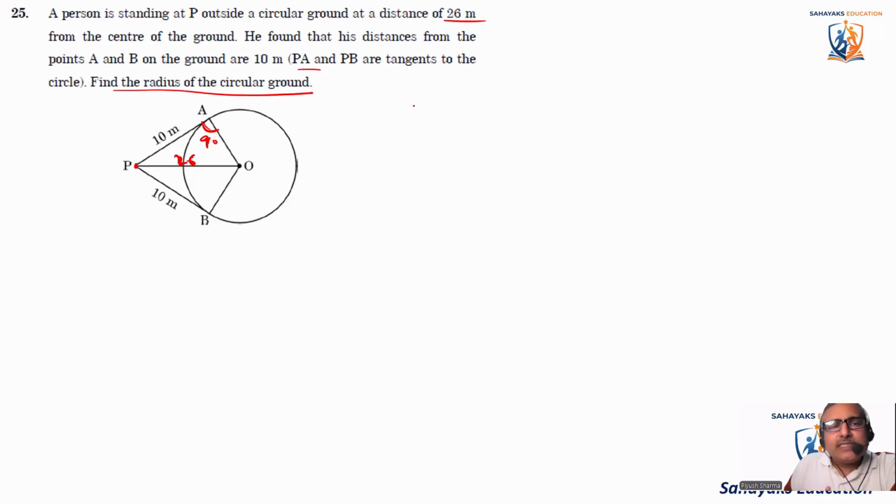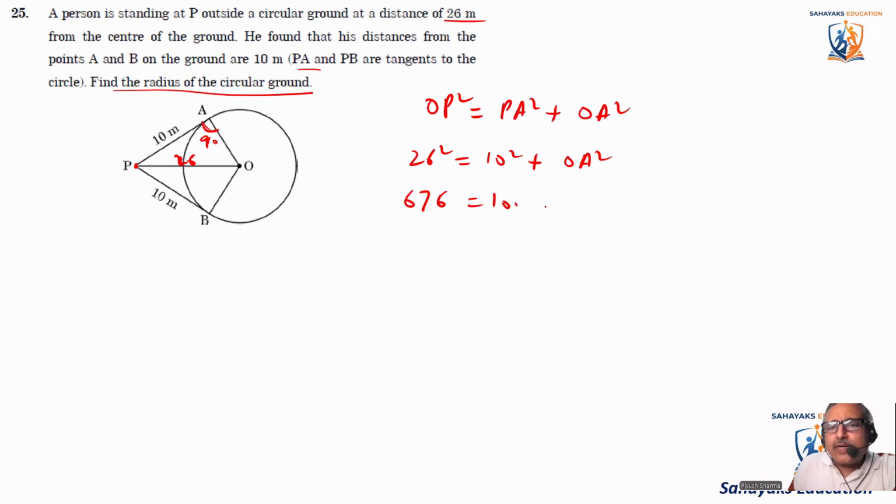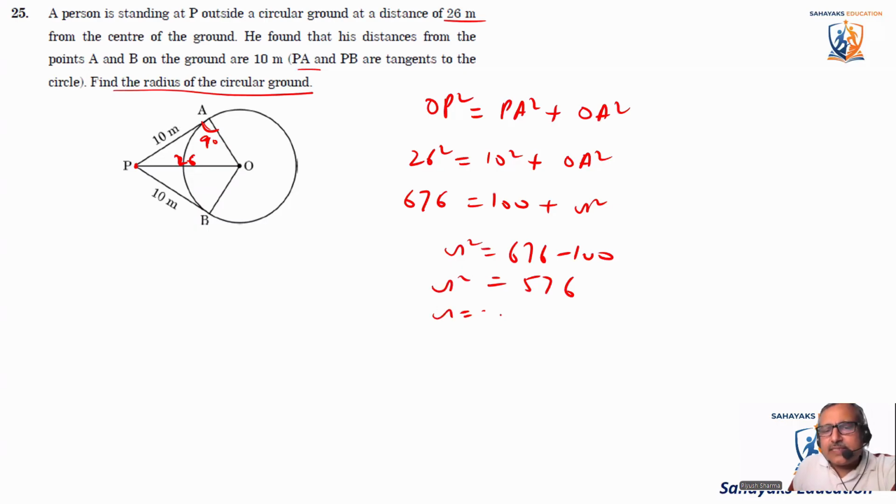Pythagoras theorem से. So we'll say OP square is equal to PA square plus OA square. So OP square is 26 square, is equal to PA square, which is 10 square, plus OA, that is radius square. So 26 square comes out to be 676, is equal to 100 plus radius square. So the radius square comes to this side: radius square comes out to be 676 minus 100. That comes out to be 576. And we know that 576 is the square of 24. So radius comes out to be 24, or OA is equal to 24 units or 24 meter.